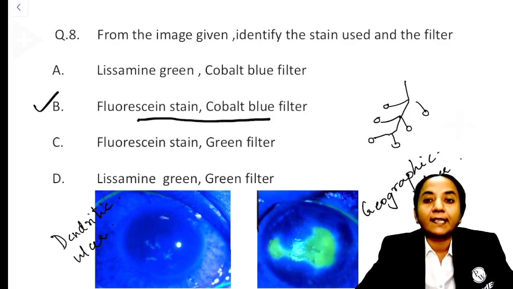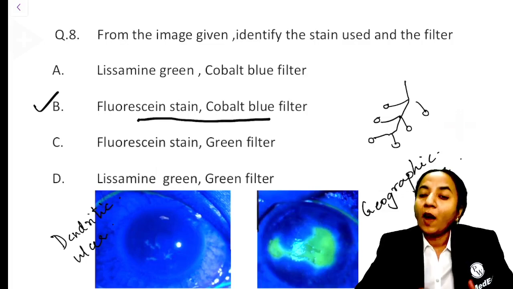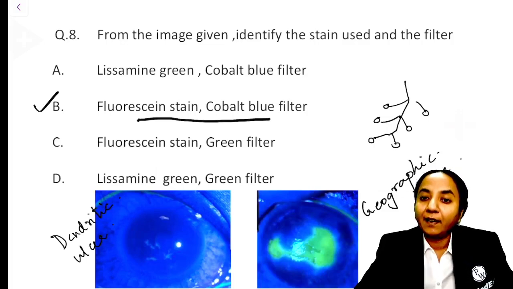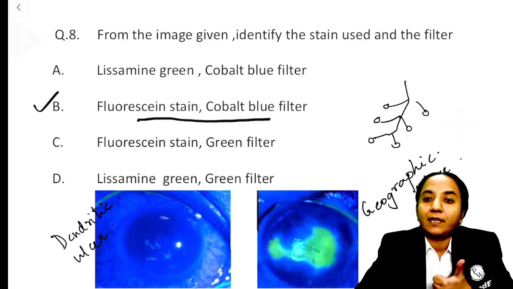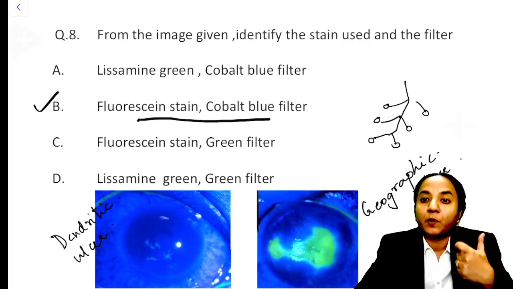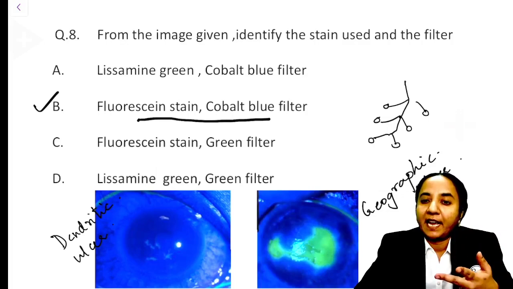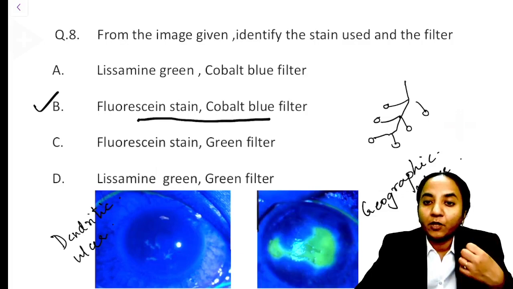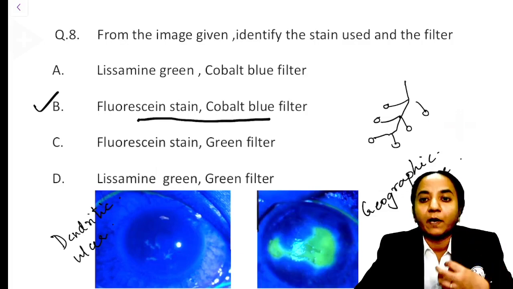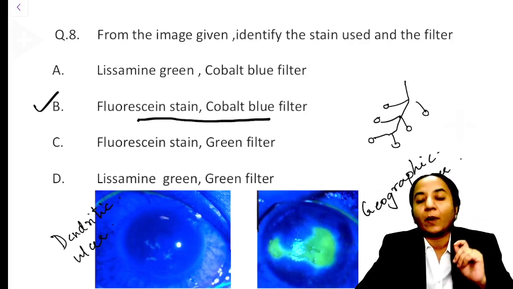So again, what is the takeaway from this particular question for those of you who want to appear next year? You have to learn about the vital dyes. Learn where they are used. Where is fluorescein dye used? What are its uses? What light does it absorb? What does it emit? And then learn about the images of fundus fluorescein angiography. Learn about the other vital stains like lysamine green. Where is it used? Rose Bengal. Where is it used? Which is more commonly used? Why is Rose Bengal not commonly used? So learn up these important points about these vital dyes.